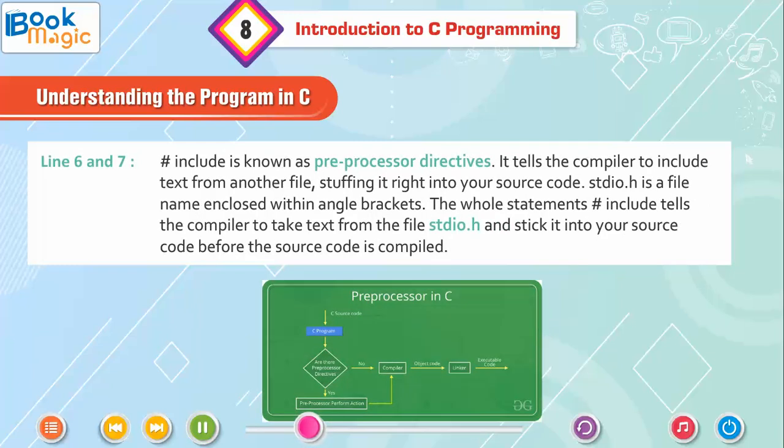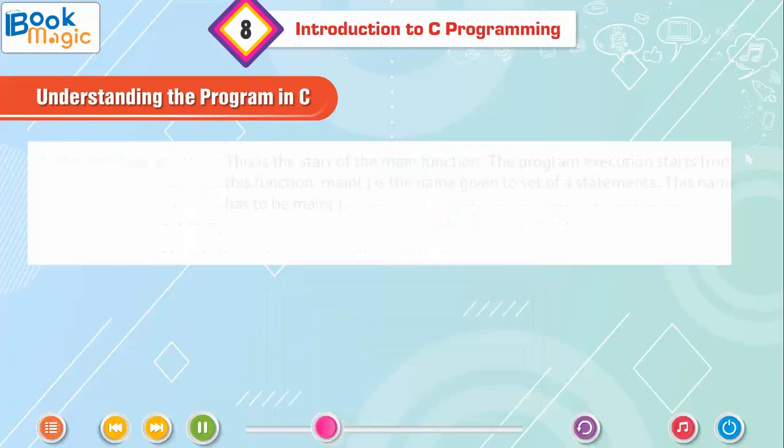Lines 6 and 7. #include is known as a preprocessor directive. It tells the compiler to include text from another file, stuffing it right into your source code. stdio.h is a file name enclosed within angle brackets. The whole statement #include tells the compiler to take text from the file stdio.h and stick it into your source code before the source code is compiled.